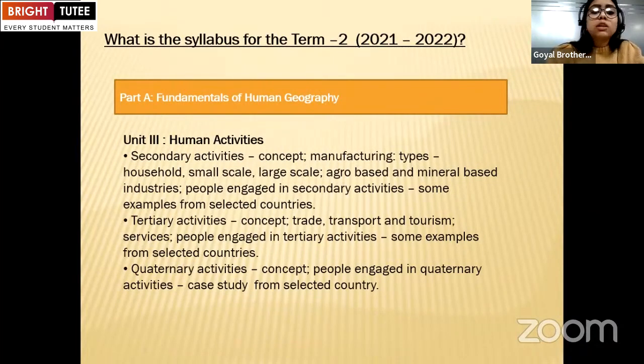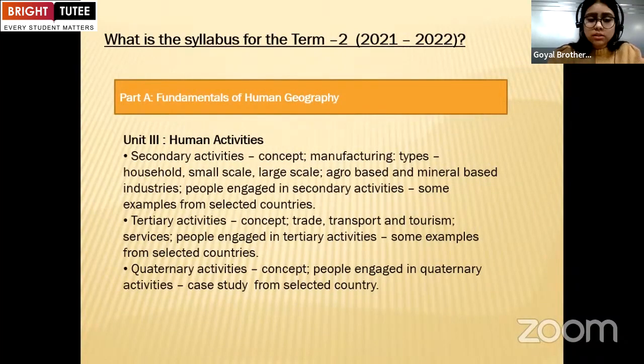They have to learn about the concept of secondary activities, the manufacturing, types, household, small scale, large scale, agro-based and mineral-based industries. People engaged in secondary activities, some examples from the selected countries. Now, this is our first chapter, that is secondary activities.